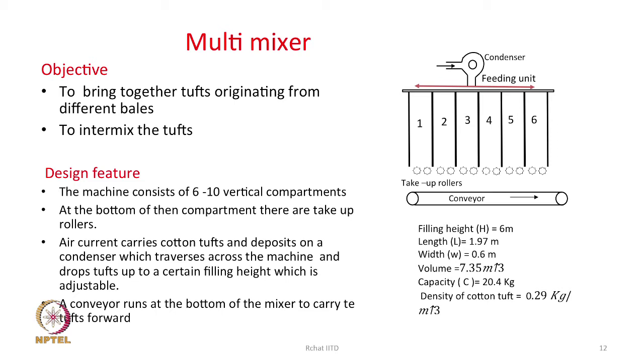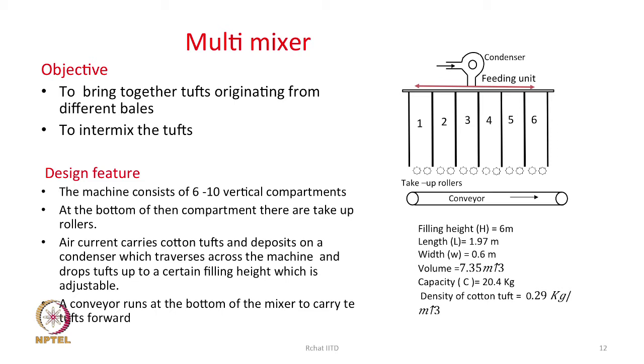First, an air current will carry the cotton tufts and deposit them on a condenser which traverses across the machine and drops the tufts. So, the cotton is coming from here, the condenser is as shown here.